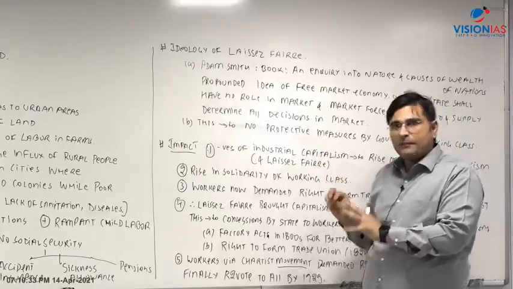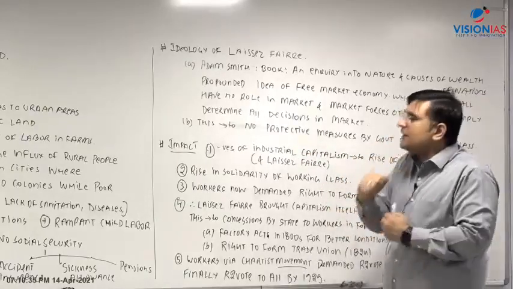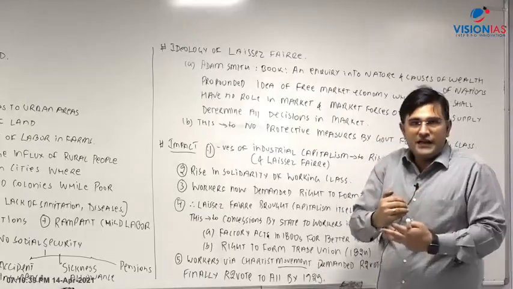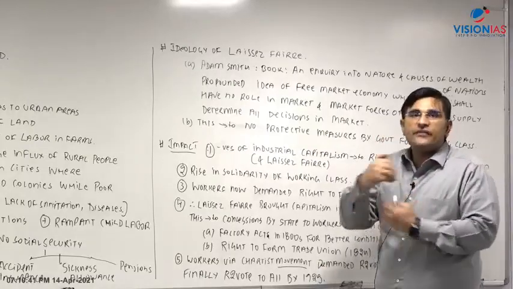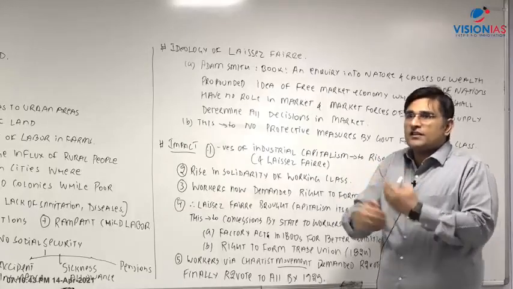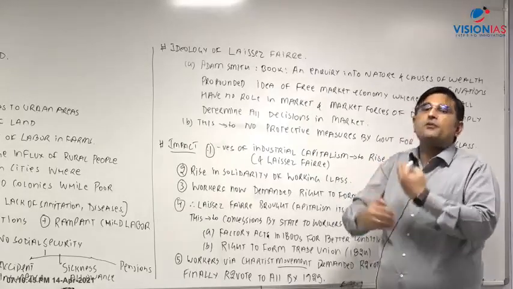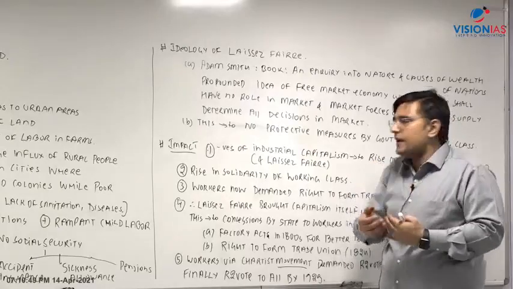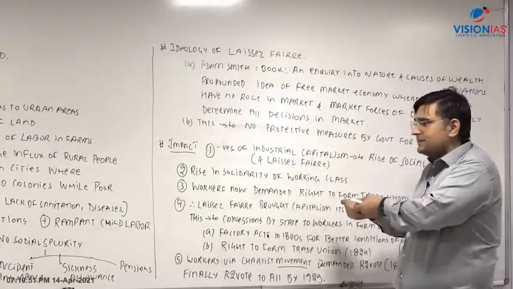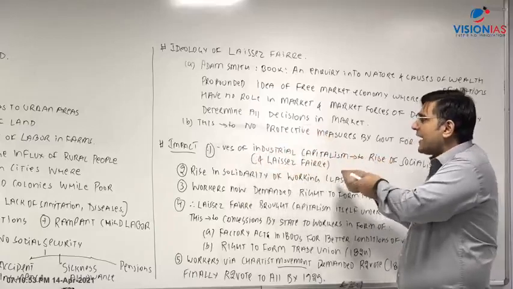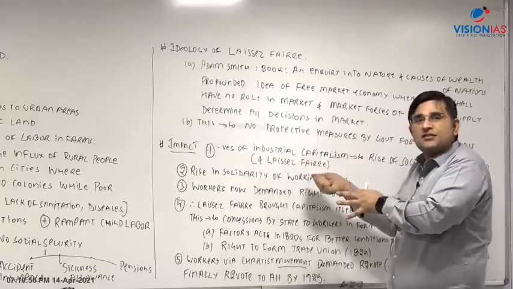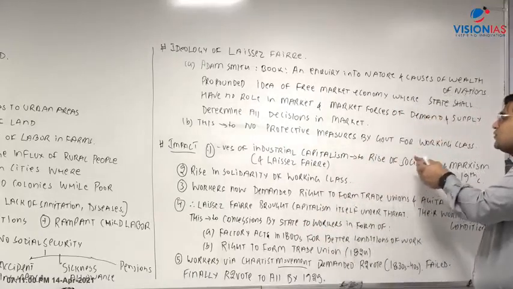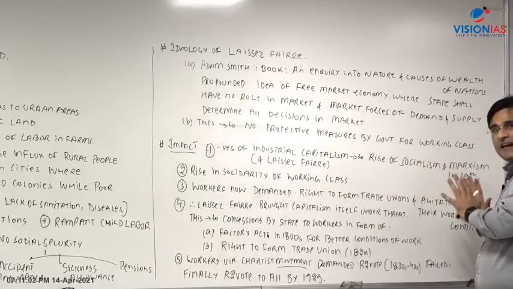What is industrial capitalism? This is the capitalism which is operating after the industrial revolution. The capitalism which is located in the factories, whereby the machines are responsible for churning out profits, where factory based production is there. That is your industrial capitalism. So the negatives of industrial capitalism and this laissez-faire, that is the government will not intervene, lead to the rise of socialism and Marxism in the 19th century.